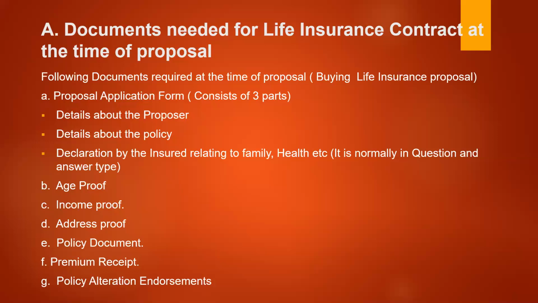There are two kinds of addresses the insurance policy holder normally gives. One is the permanent address, the second is the residential address. Permanent address is where he is located permanently, having his own assets. There are situations where the person is transferred from one place to another, maybe staying in rented houses temporarily. Those addresses are called residential addresses, temporary addresses for the time being. So both pieces of information are to be shared with the authorities, and address proof has to be given.